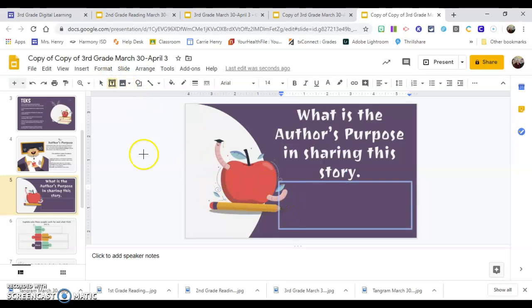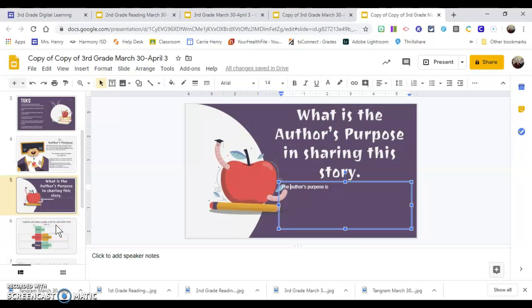So you're just going to click there, and you are going to type and tell me what the author's purpose for this story is. And explain to me, leave it in space there, what the author's purpose is.